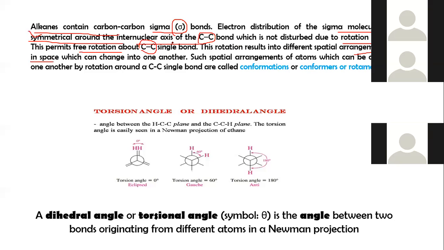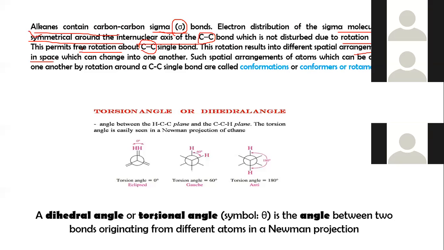Stereochemistry of alkanes. The stereochemistry of alkane involves carbon-carbon sigma bonds, and the electron distribution of the sigma molecular orbital is symmetrical around the internuclear axis of the carbon-carbon single bond, which is not disturbed by rotation about its axis.